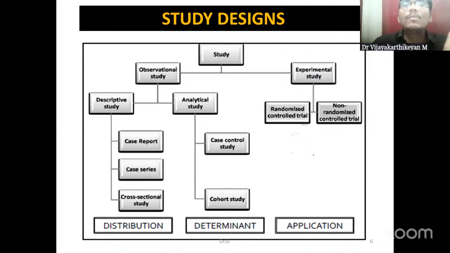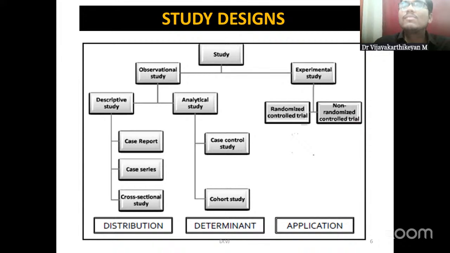The exact opposite of this is the analytical studies, where there will be a comparison group. We will be testing the association between an exposure and an outcome. And even if there is any association, we will be testing the strength of association too. That is, whether there is a positive association or a negative association, and how strong that association is. For that, we use certain parameters like odds ratio and relative risk, depending upon the study designs. So this is the basic difference between descriptive and analytical studies.